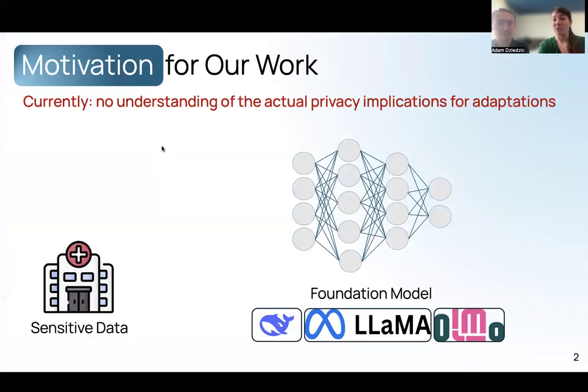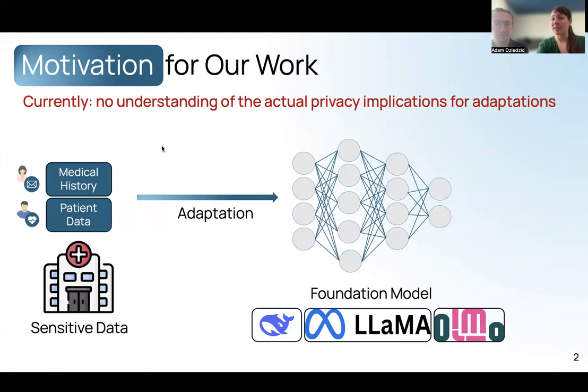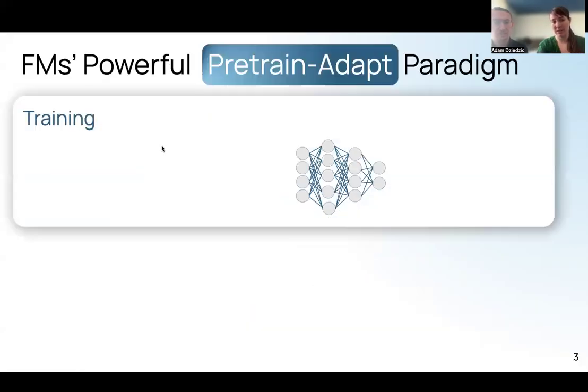Imagine we have a hospital that takes a public LLM like Olmo and wants to adapt it to their sensitive patient data. The question that we now have is, if we use differential privacy to do the adaptation, how much of the sensitive information leaks from the predictions of the LLM in practice? And we show that in foundation models, the leakage doesn't only depend on the DP adaptation methods or the privacy guarantee, but also on the whole pre-train adapt pipeline of the models.